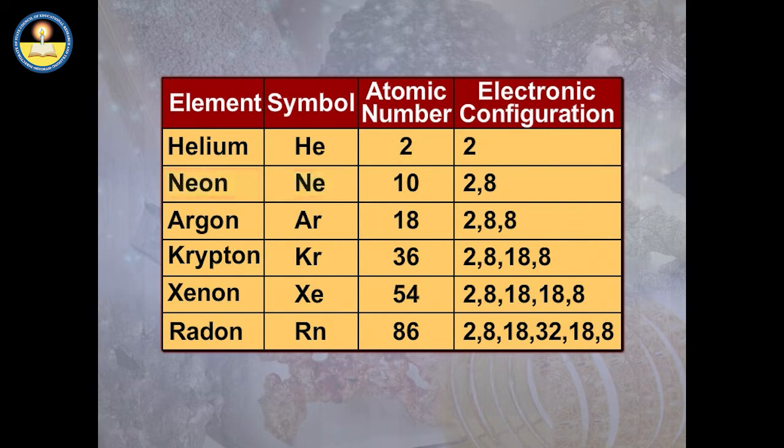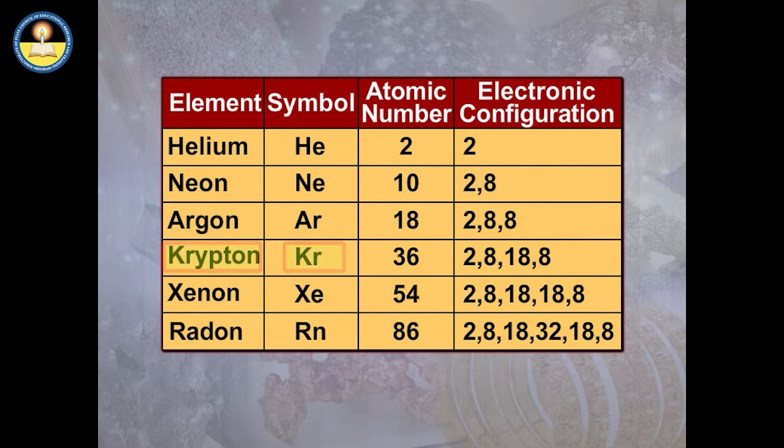Neon is symbolized as Ne, has an atomic number of 10. Its electronic configuration can be represented as 2,8. Argon, symbolized as Ar, has atomic number of 18. It has electronic configuration of 2,8,8.